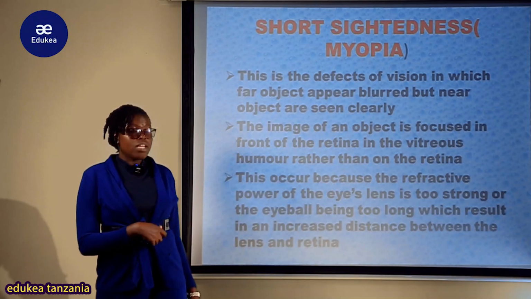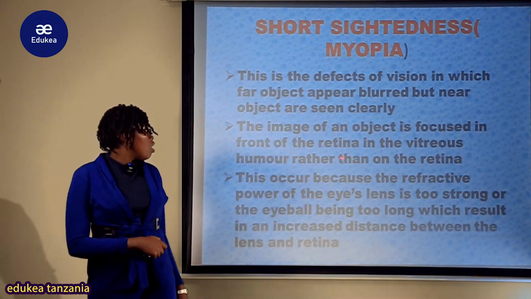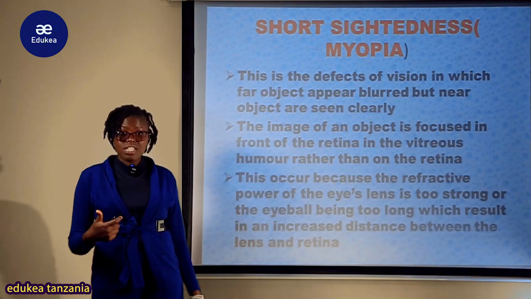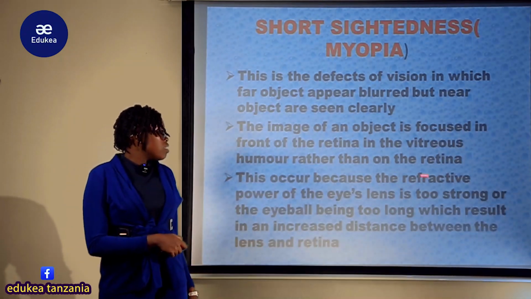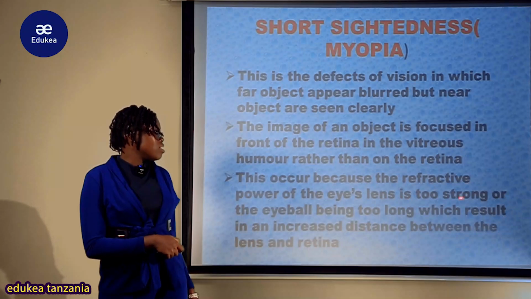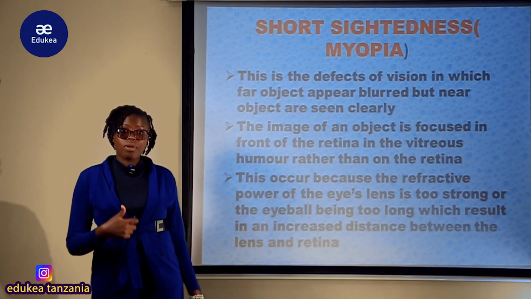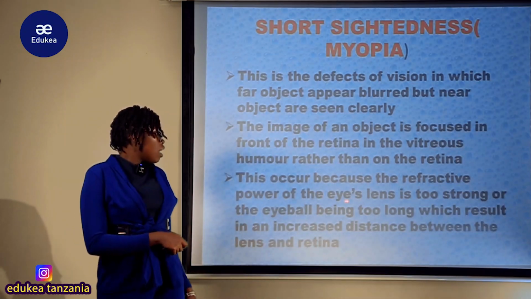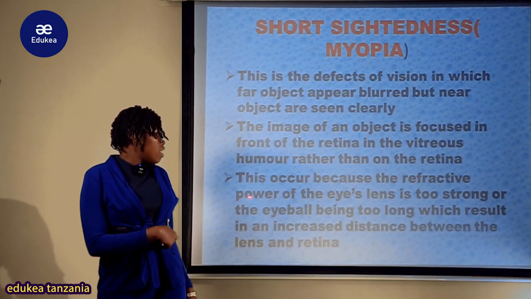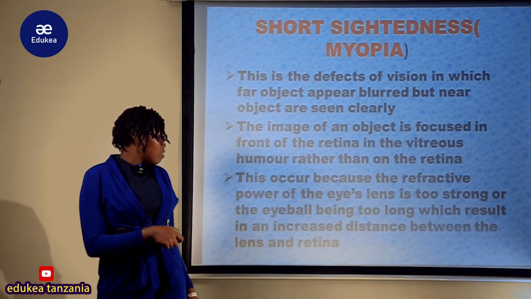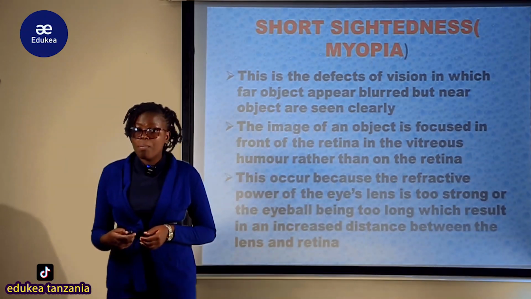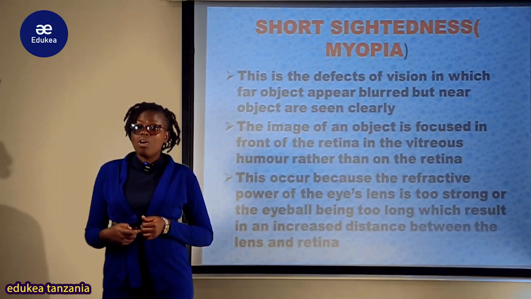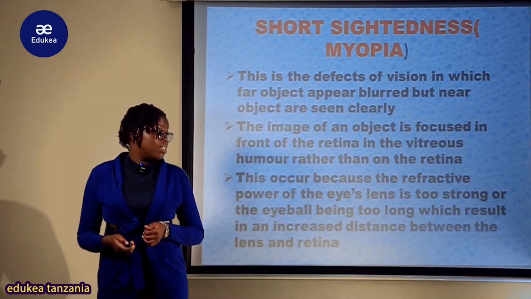So image tend to be formed or focused in front of the retina, ambao katika vitreous humour kabla ya kufika katika retina. So this occurs because the refractive power of the eye's lens is too strong. Inatokea pale ambapo refractive power of this eye's lens ni too strong, or the eyeball being too long, which results in an increased distance between the lens pamoja na retina. Ndio maana inapelekea image kuwa formed katika vitreous humour instead of katika retina.